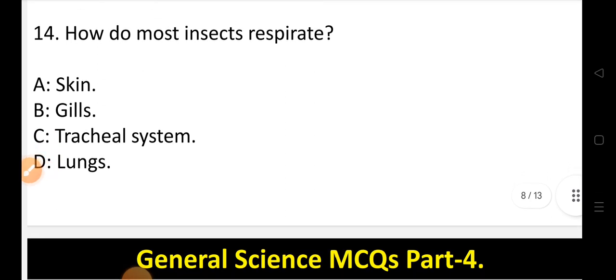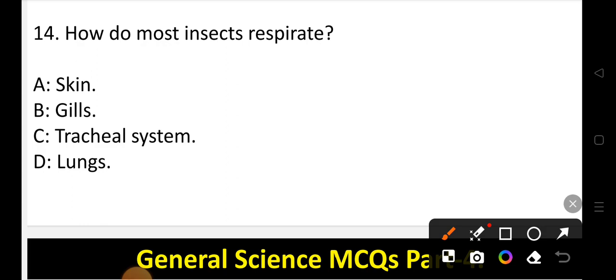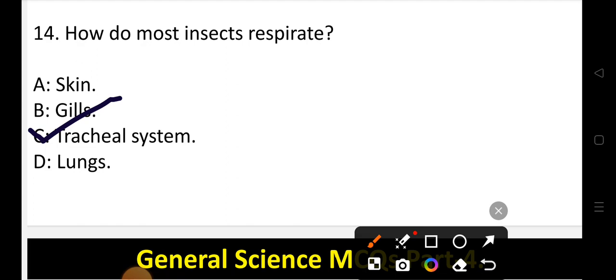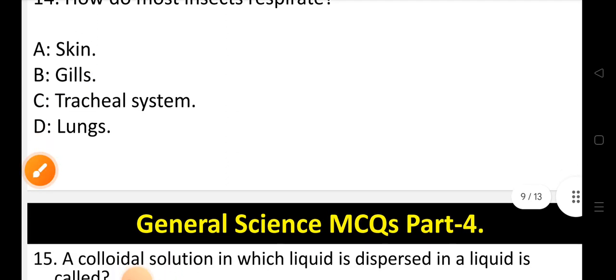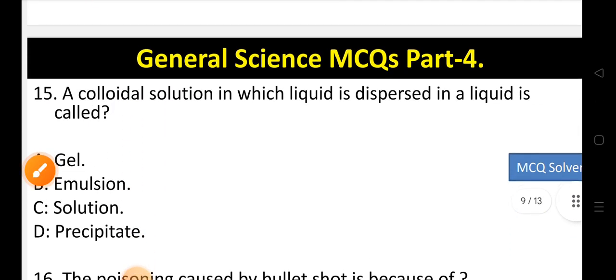How do most insects respirate? Let's look into the options. Option A skin, option B gills, option C tracheal system, or option D lungs. So most of the insects respirate through, the correct option is option C, that is tracheal system. So it is because of tracheal system most of the insects respirate. So C is the correct option. Now let's move to question number 15.